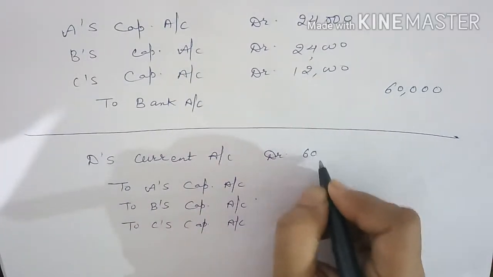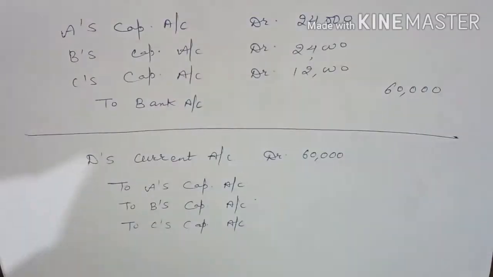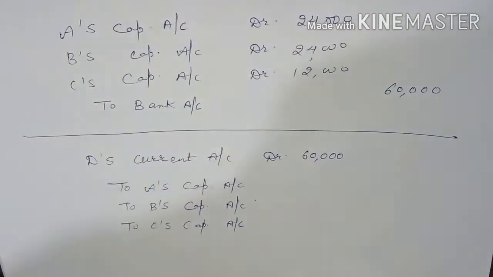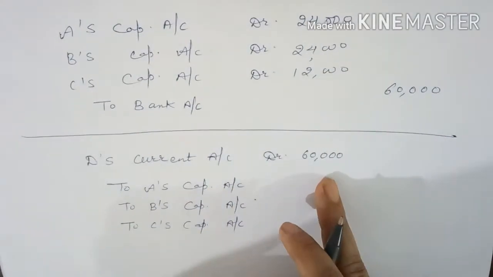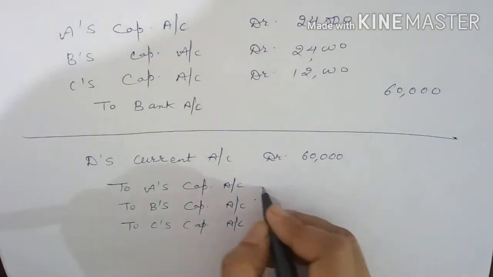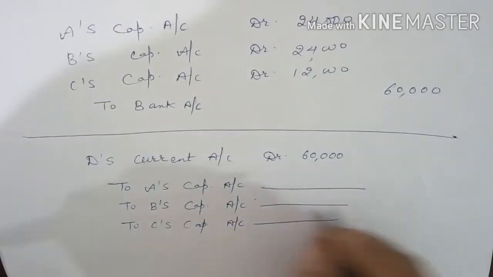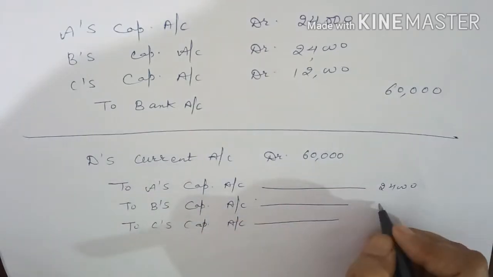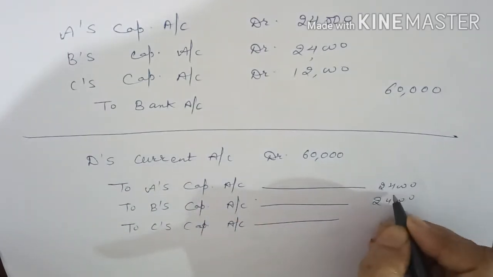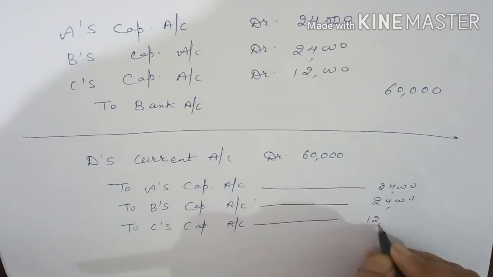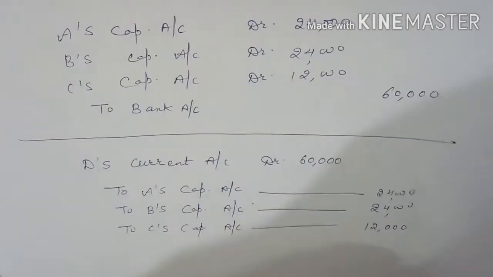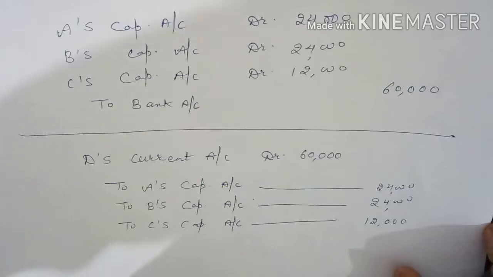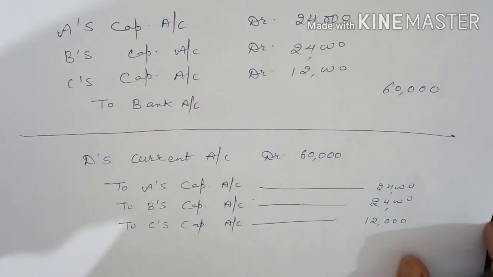How much premium is he required to bring? 60,000. So we will debit his current account by 60,000 and capital accounts will be credited with A's 24,000, B's 24,000 and C's 12,000. This is how you can solve questions related to goodwill.